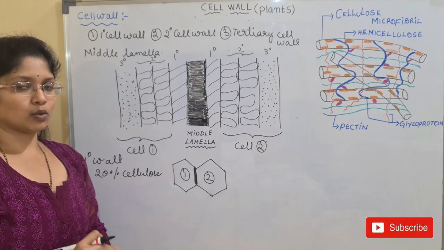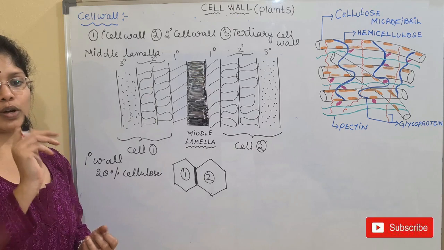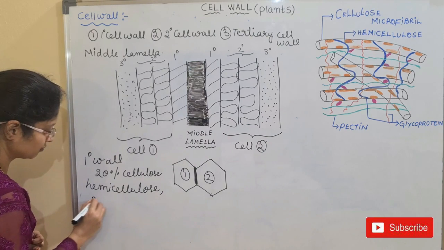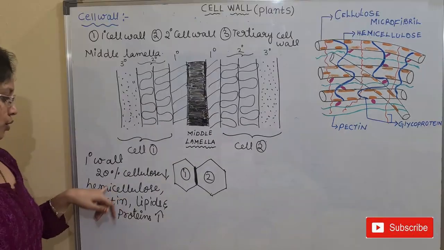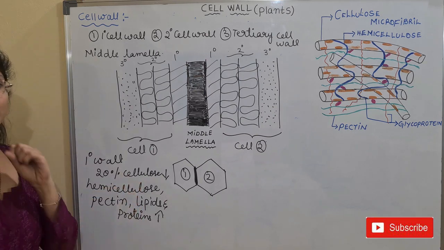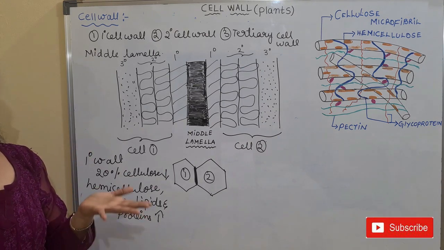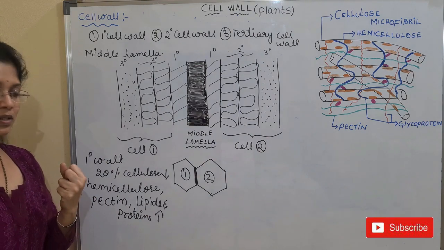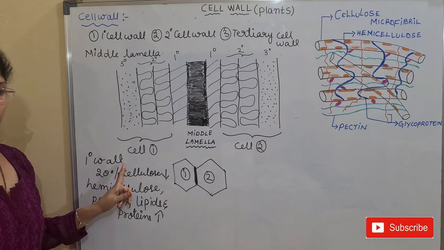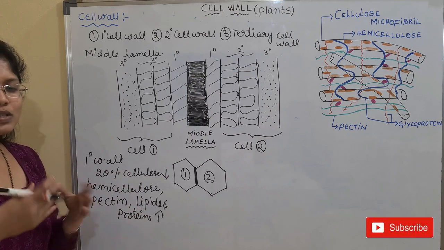Then what is more here? Here we have hemicellulose and pectin, that will be more. What will be more here, children? We have hemicellulose, pectin, lipids and proteins, everything will be more. The hydration ability will be more. Why? Because the pectin content is more. Whenever the pectin is high, they will absorb the water molecules and hence the hydration capability will be more for the primary wall. And here the cellulose content is very less. Why? Because the cellulose microfibrils are very loose and they are wavy.